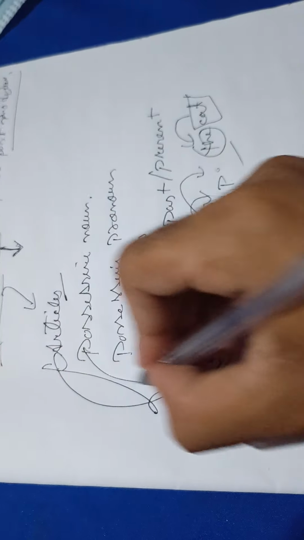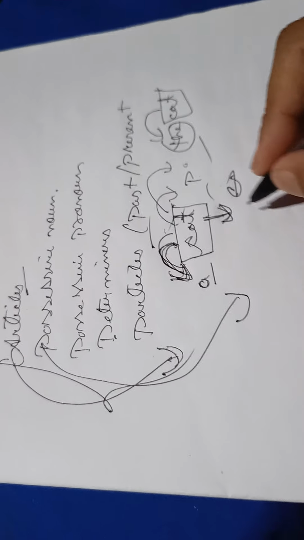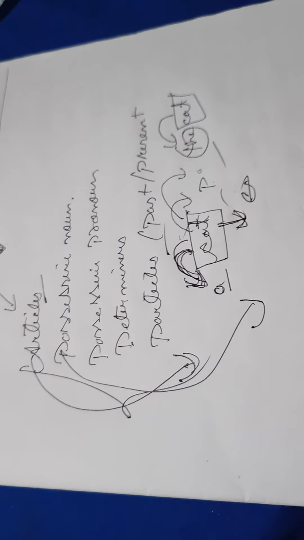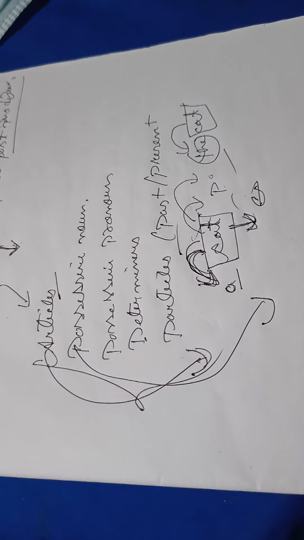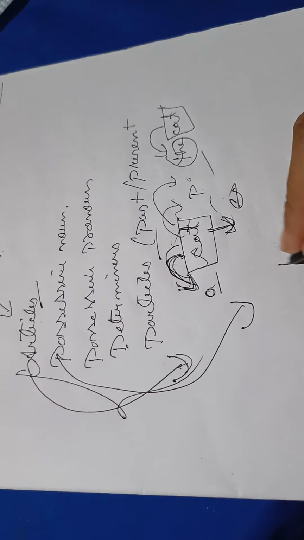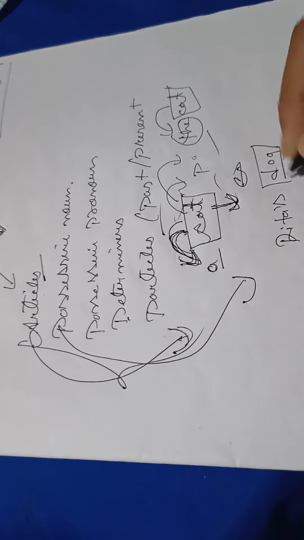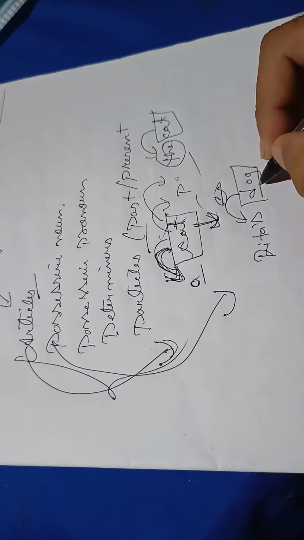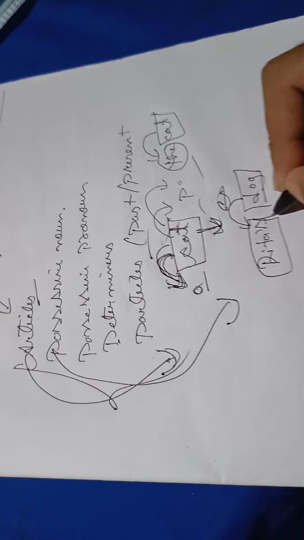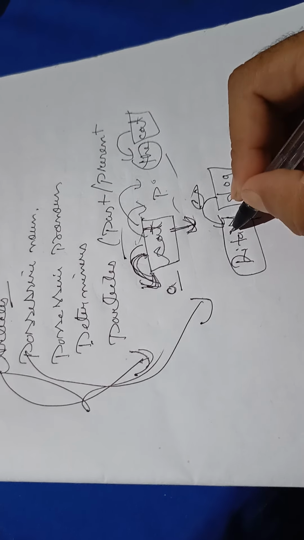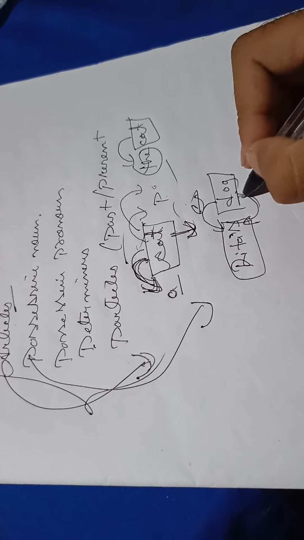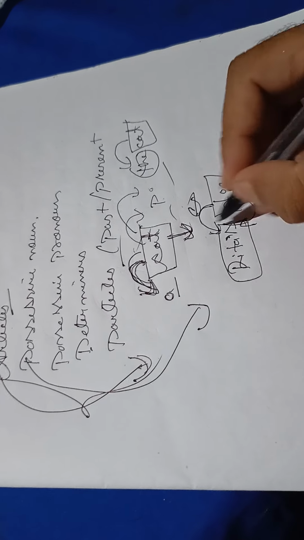Same way, possessive nouns. What are possessive nouns? Possessive means showing possession, owning something, the owner of something, right? Let's take an example: Rita's dog. Here the head word is dog. When you say Rita's dog, this Rita's is modifying, giving more specification, specifying this dog, right? So whose dog you are telling, that means it is Rita's dog. So this together makes a noun phrase.